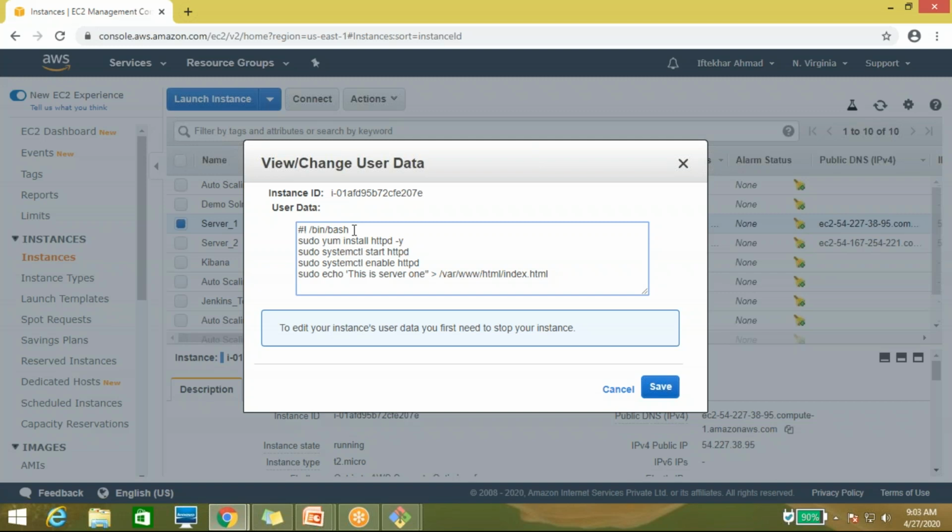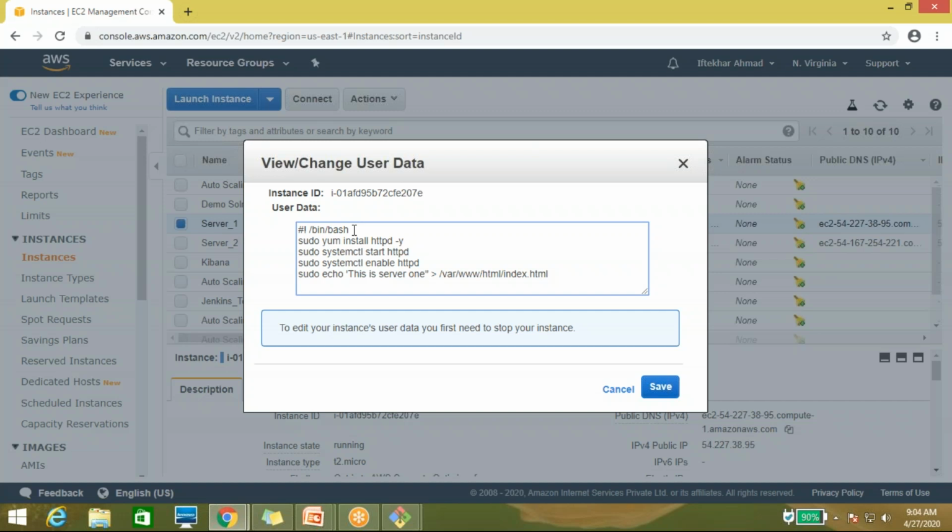Suppose you have created one server for your production environment. When you are creating it, it's required to install the HTTP Apache server. But after a month or 2 months, it's required to install MySQL also. So what you need to do in that case, you have to take SSH only, and whatever changes you make in that will be reflected. No need to worry about that. Got the point?